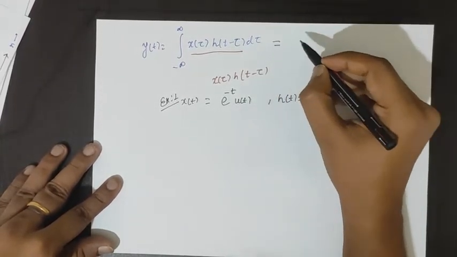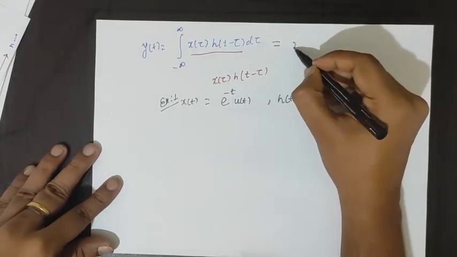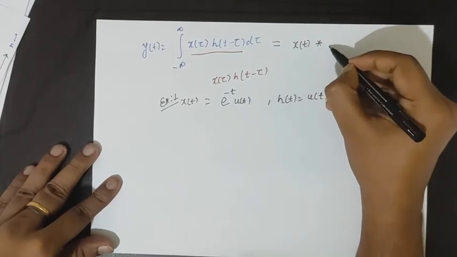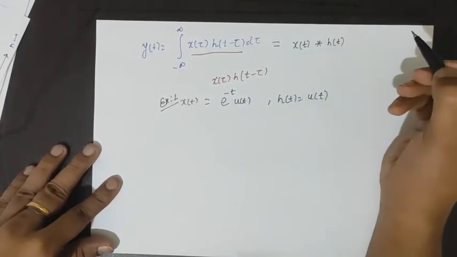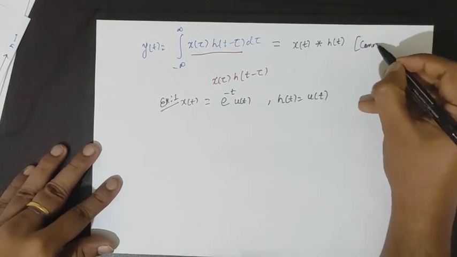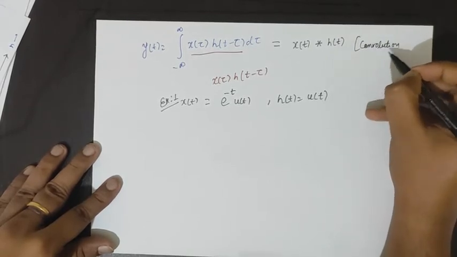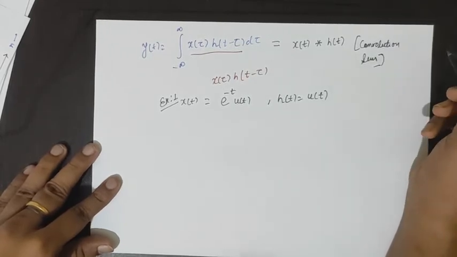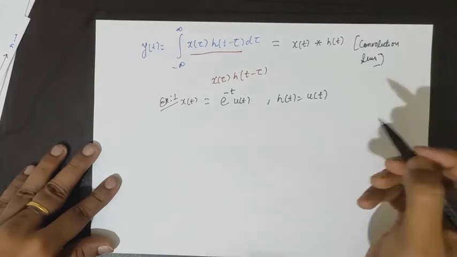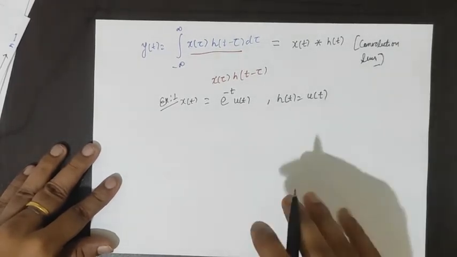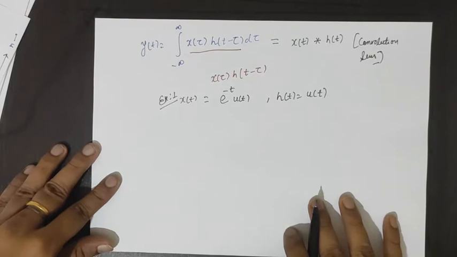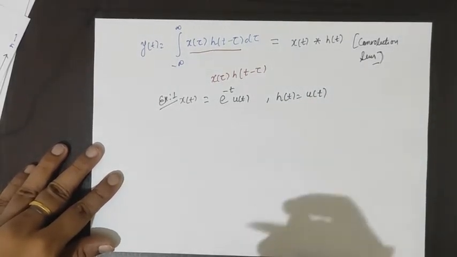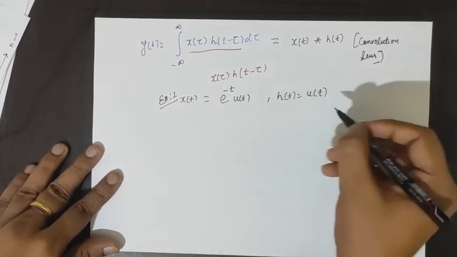The convolution sum is also written as x(t) asterisk h(t). Convolution sum. Let's see the example.